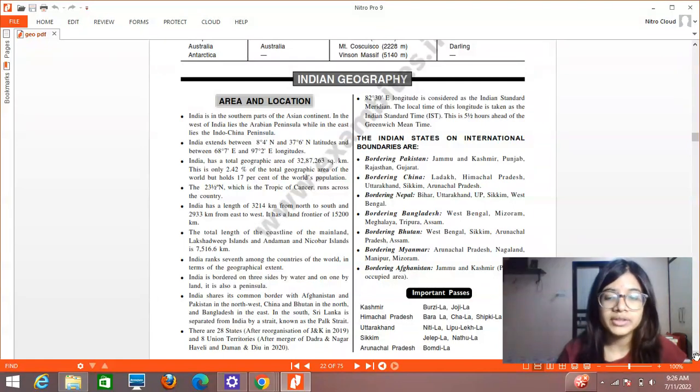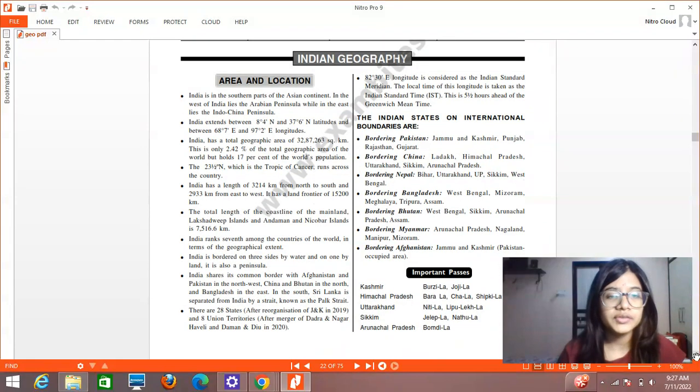But holding such a small geographical area, we are supporting around 17% of the world's total population. So you can see the pressure on the land that we have. The 23.5-degree north latitude is known as the Tropic of Cancer and runs across the country.